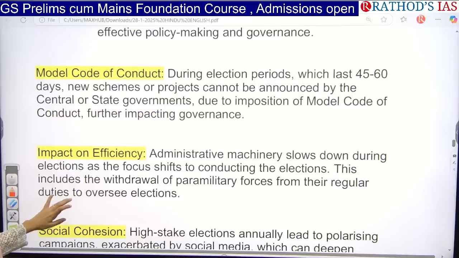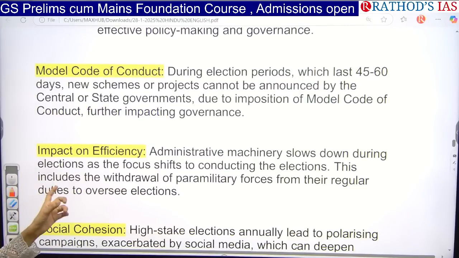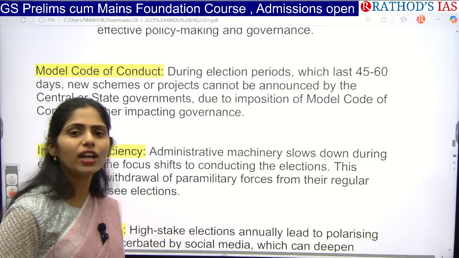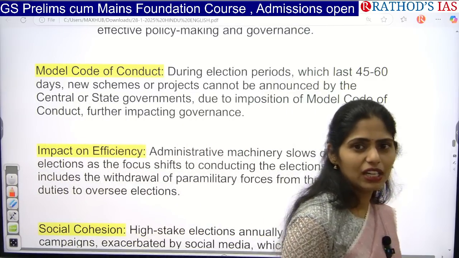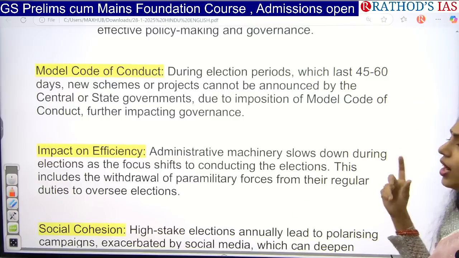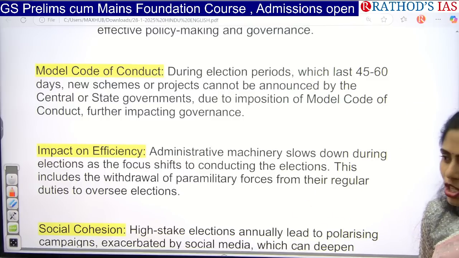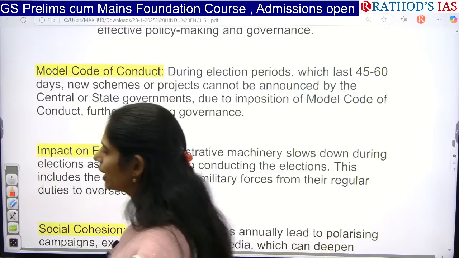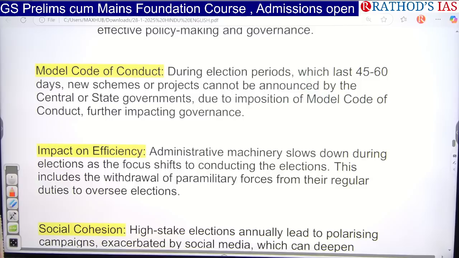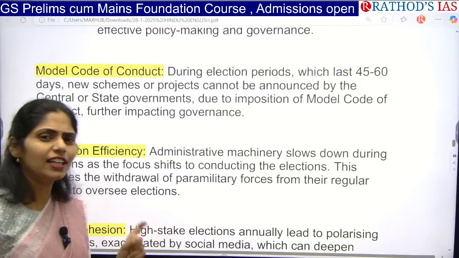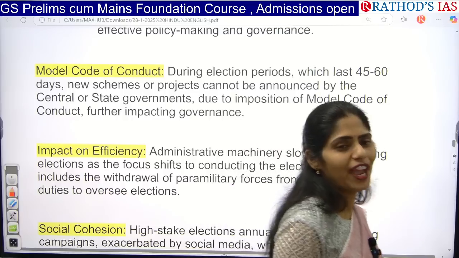And even the model code of conduct. During the model code of conduct, which lasts 45 to 60 days, the government in power should not announce any schemes, and should not come up with any approval of projects. If you have watched the movie Game Changer, you can get lots of ideas about how the model code of conduct works, how the elections are done, and what rules and regulations should be followed by a political party during that model code of conduct. Everything is clearly depicted in that. So try to watch that movie if you have not.